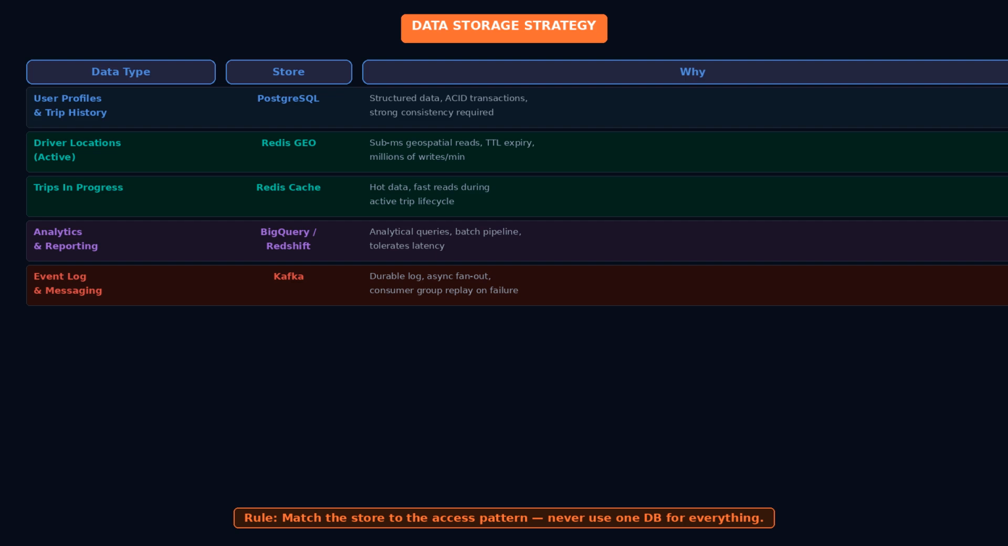Driver earnings, trip analytics, and reporting are written to a data warehouse like Amazon Redshift or BigQuery via a batch pipeline. These queries are analytical and can tolerate latency. Messaging between services is handled by Kafka, which also serves as a durable event log for replaying events in case a consumer is down.